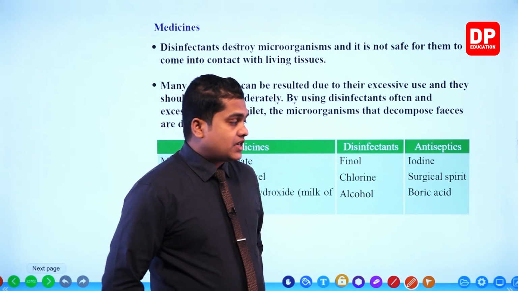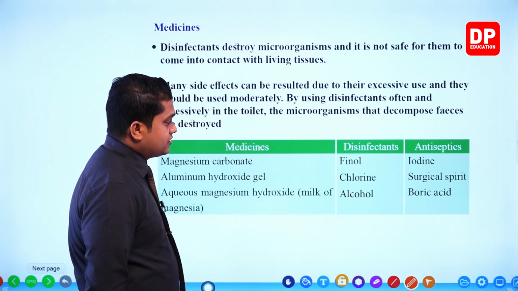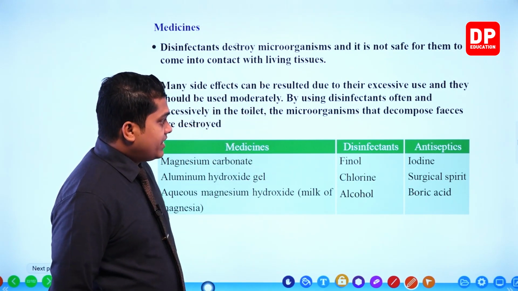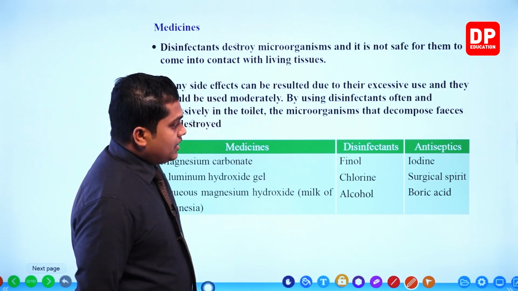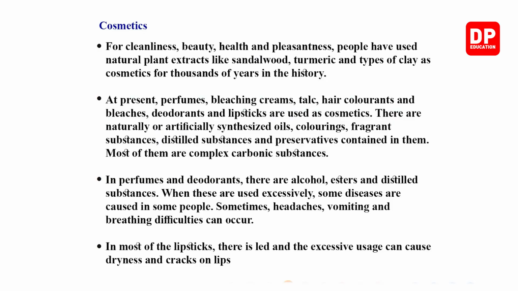These are different kinds of chemical substances that we use as medicines, disinfectants and antiseptics. Right then, so we have discussed another kind of domestic chemical substance within the previous slide, my dear children. So that was about the medicines.